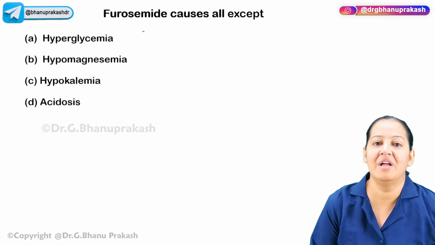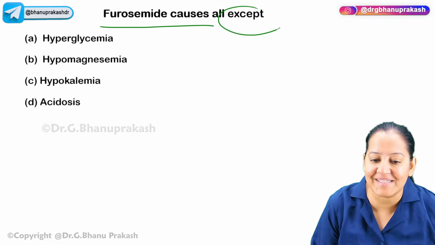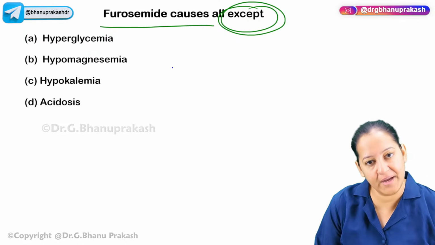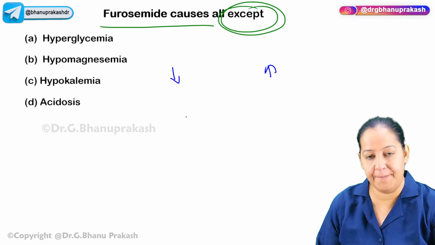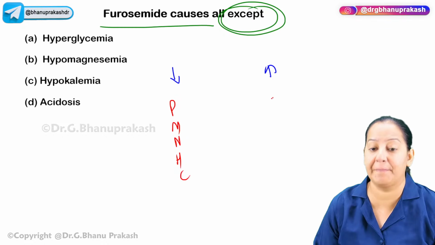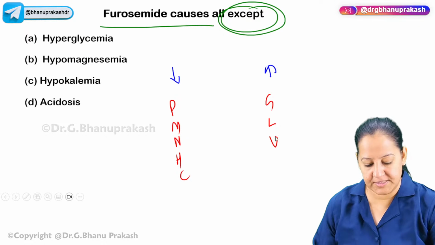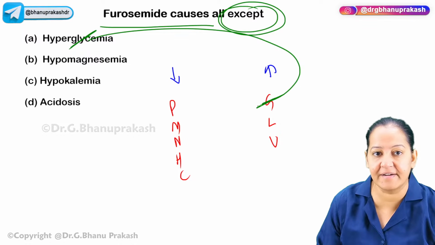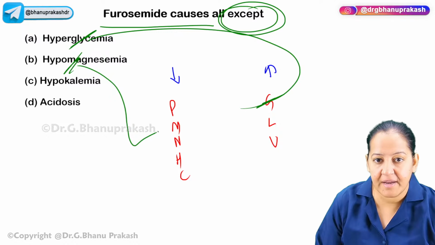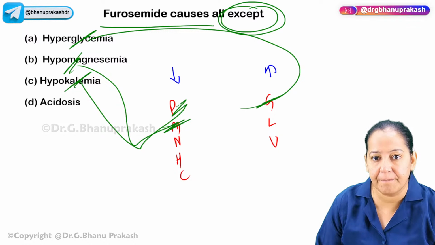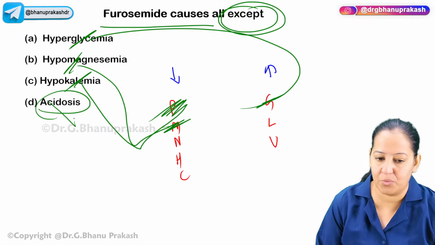Okay, the next question. Furosemide causes all except. Again, it's based on side effects. They are asking except. So again, hypo, hyper. Hypo are 5 things: P, M, N, H, C. And hyper are 3 things: G, L, U. Now see, first they are saying hyperglycemia. It's there. Hypomagnesemia, it's there. Hypocalcemia, hypokalemia, it's also there. P is kalemia. Acidosis, no, not at all.